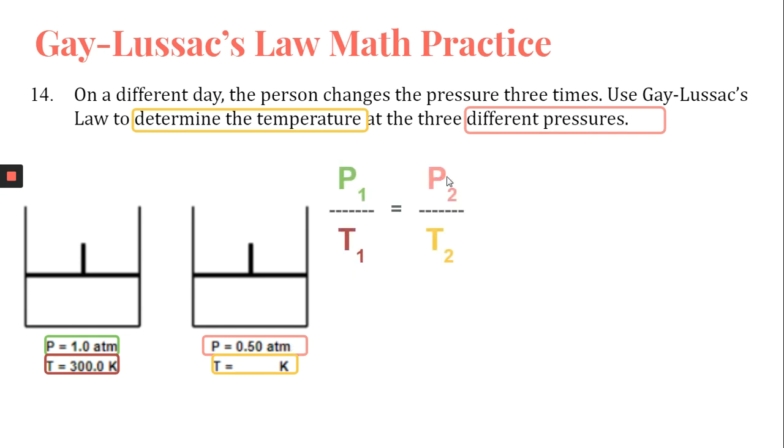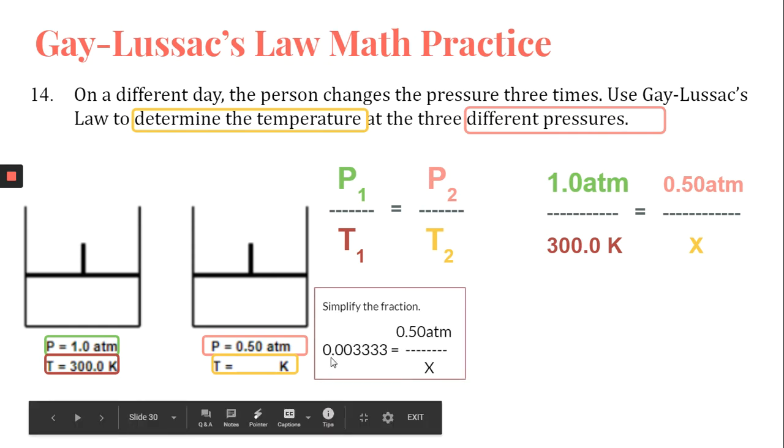P1 over T1 is equal to P2 over T2. And we are going to plug in the information that we know. So that would be 1 atm divided by 300 Kelvin set equal to 0.50 atm over X. Now we need to go ahead and solve for X. The first thing I'm going to do is simplify this fraction. So 1 divided by 300 Kelvin equals 0.00333333 repeating, set equal to 0.5 atm over X. I didn't do anything to the right-hand side of the equation, not yet.